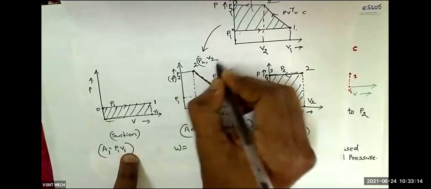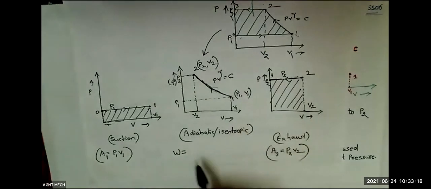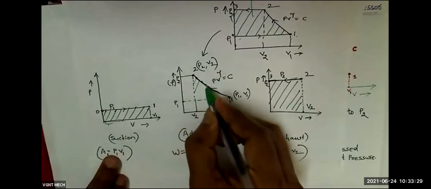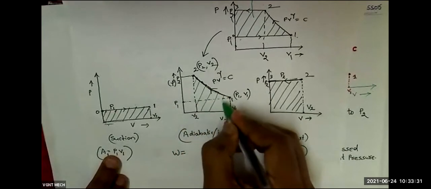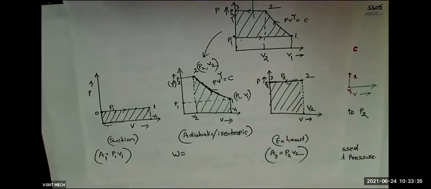P2 and volume is V2. During this adiabatic process or isentropic process, what will be the work done? Formula. Can anybody tell? Already in thermodynamics, you might have studied this thing. Work done during adiabatic process. So this is the area I have to calculate. This is the work done during the adiabatic process. So can you tell me what is the formula?